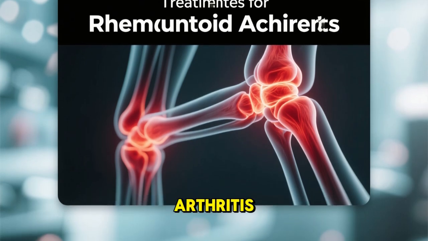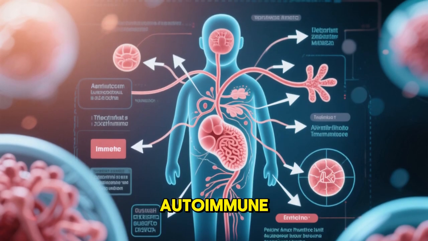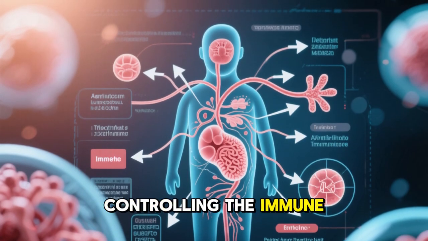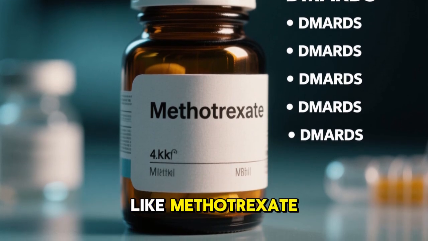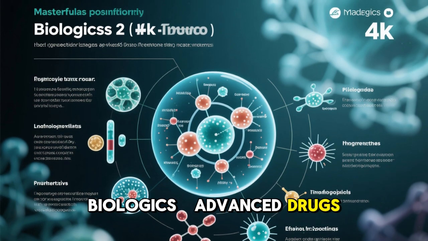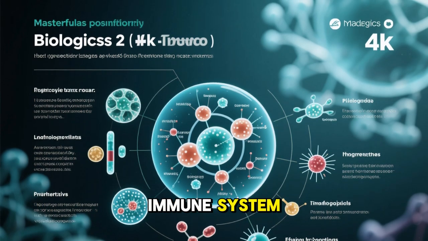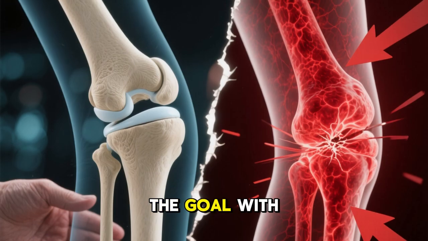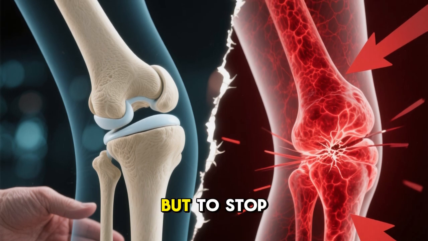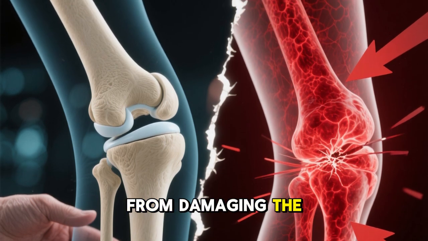Treatments for rheumatoid arthritis. Since RA is autoimmune, treatments focus on controlling the immune system, DMARDs, disease-modifying anti-rheumatic drugs, like methotrexate, biologics, advanced drugs that target specific parts of the immune system. Lifestyle, exercise, and anti-inflammatory diets can help. The goal with RA isn't just to relieve pain, but to stop the immune system from damaging the joints long-term.